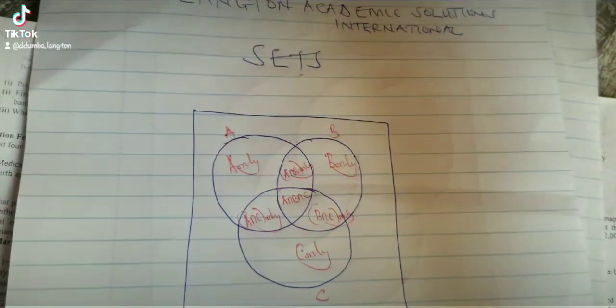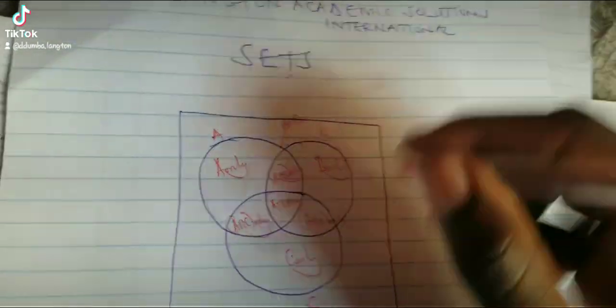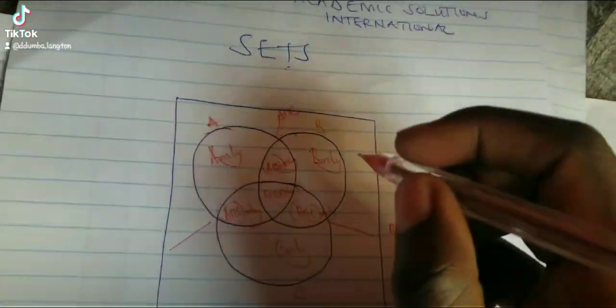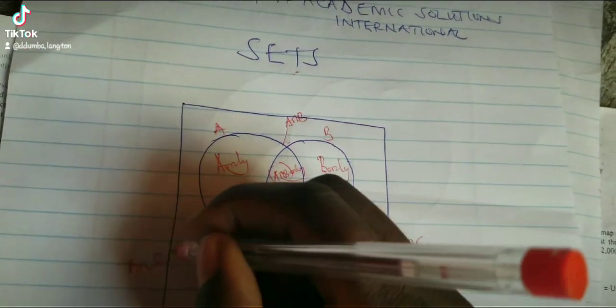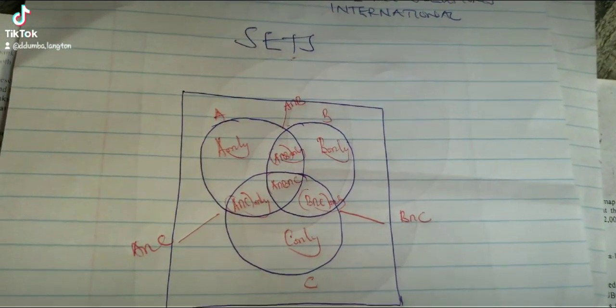So if they ask A intersection B, put it up here. This is A intersection B. This one is B intersection C. This one is A intersection C. Let's look at one more example for more clarification.